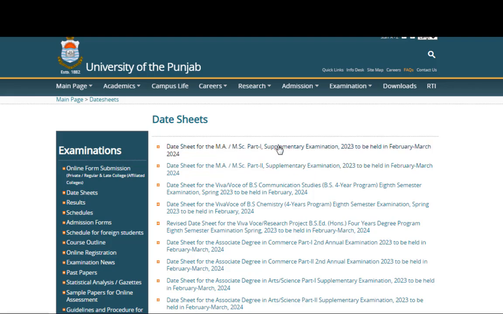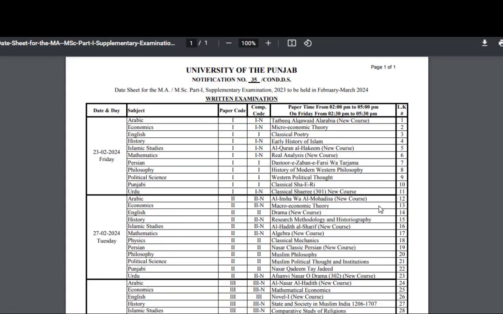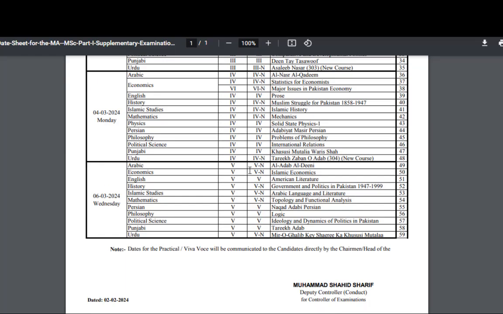If I click on this link, a new tab will open. So click here to download. So here you can see the date sheet of M.Sc Part 1 Second Annual Examination 2023 Punjab University. The exams are starting on 23rd February 2024, Friday. So now it has been made clear to you all that the date sheet is 100% real. There is no fake date sheet.